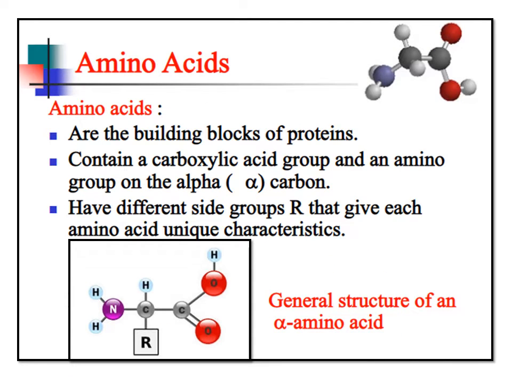So when we come to amino acids, amino acids are the building blocks of proteins. An amino acid contains two groups: one is called the carboxylic group and the other is called the amino group, attached to the alpha carbon. It also has a different side group, that is the R group, that gives each amino acid a unique characteristic. So if the R group changes, the property also changes. This is the general structure of alpha amino acid.